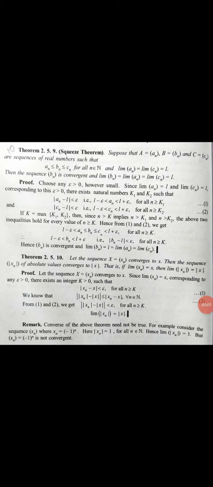Good morning. So today my seminar topic is these three theorems. So let's see the first theorem, which is the squeeze theorem.